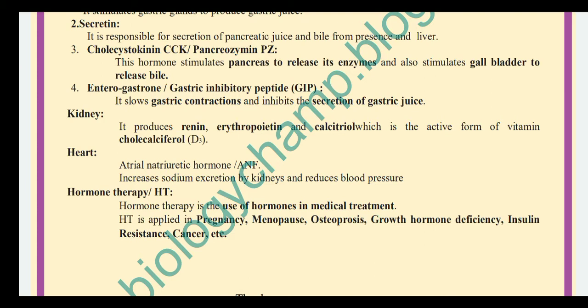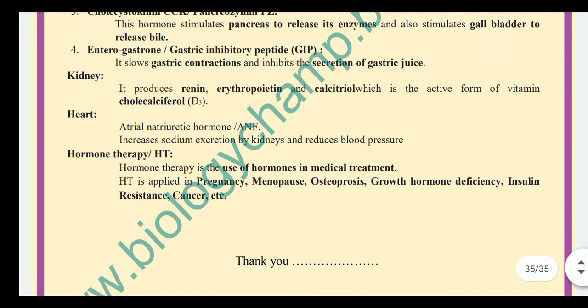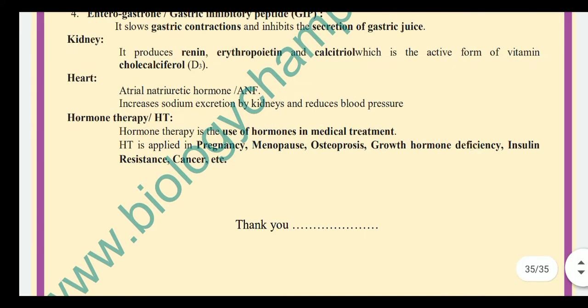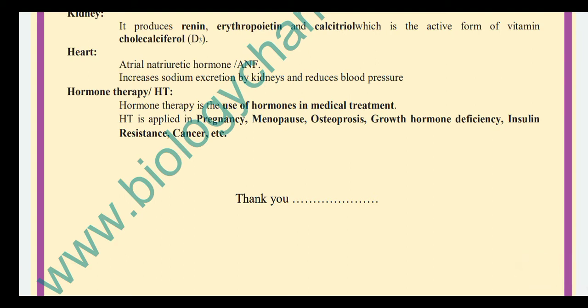Kidney produces renin, erythropoietin, and calcitriol, which is the active form of vitamin D, that is cholecalciferol. Heart: the atrial natriuretic factor, ANF, increases sodium excretion by the kidney and reduces blood pressure. Next, there is hormone therapy, HT. Hormone therapy is the use of hormones in medical treatment. HT is applied in pregnancy, menopause, osteoporosis, growth hormone deficiency, insulin resistance, and cancer, etc.